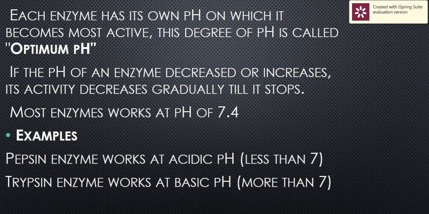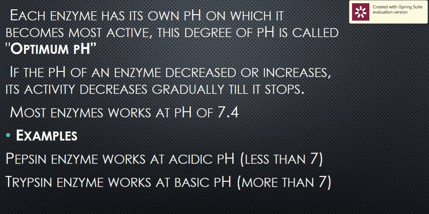So when the pH value is optimal, enzyme activity will be at maximum efficiency. But when the pH value increases or decreases from the optimal pH of the enzyme, the activity of the enzyme